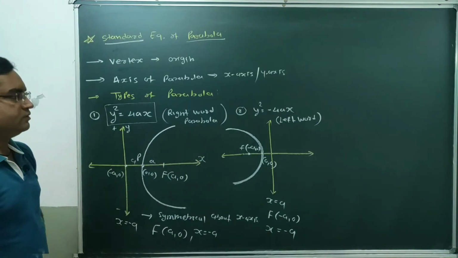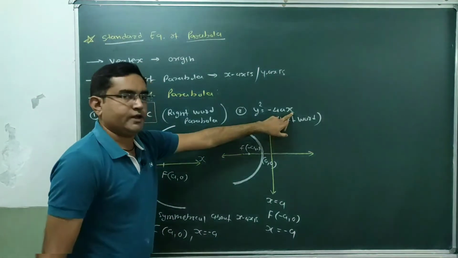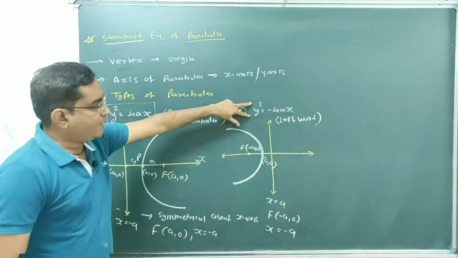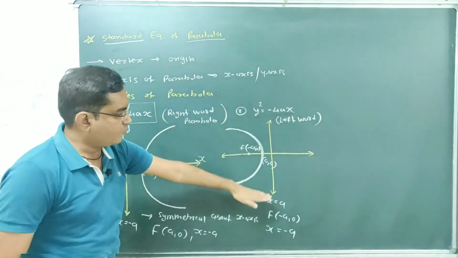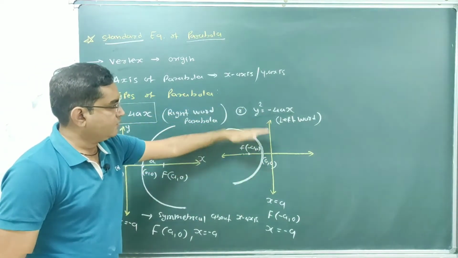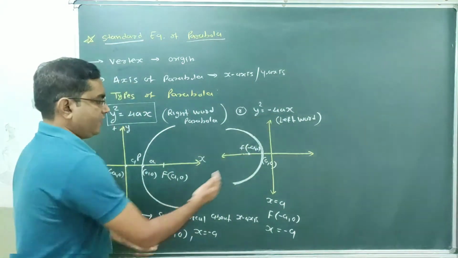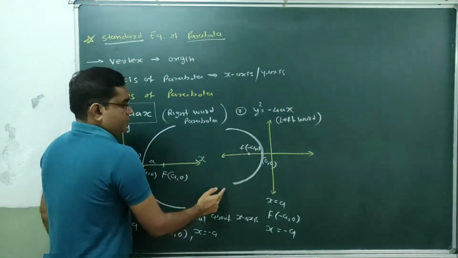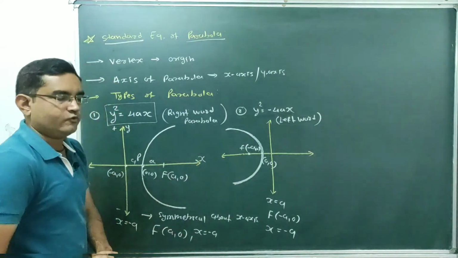Second type of parabola, y square equal to minus 4x. For positive and negative value of y, our x will be negative. So x will be negative. So it will be leftward parabola. For the leftward parabola,